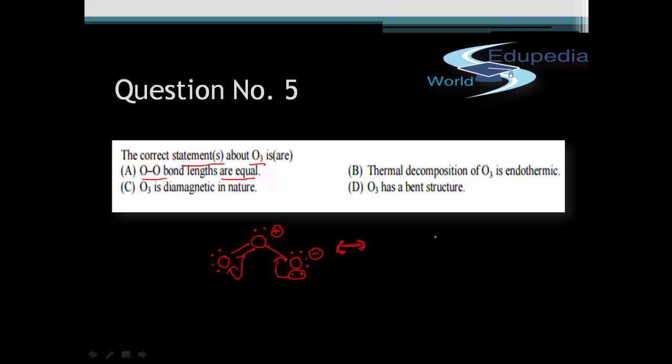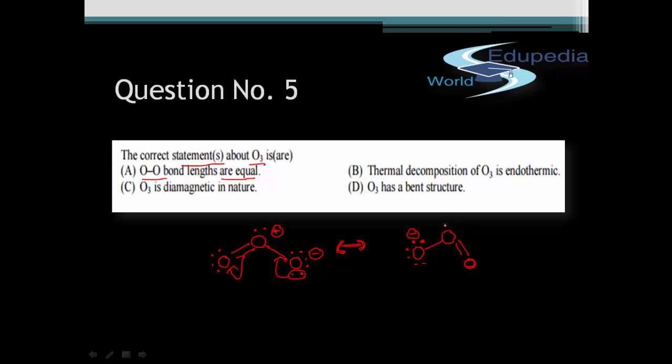So the structure which we'll get from that will be one oxygen atom at the center, a single bond O and a double bond oxygen atom. This oxygen atom will have 1, 2, 3, 4, 5, 6, that is 3 lone pairs and a negative formal charge.